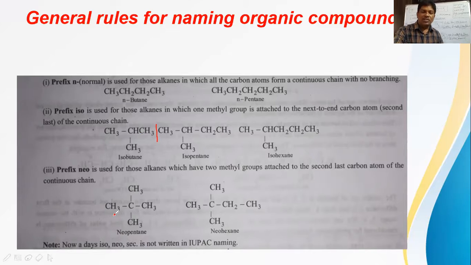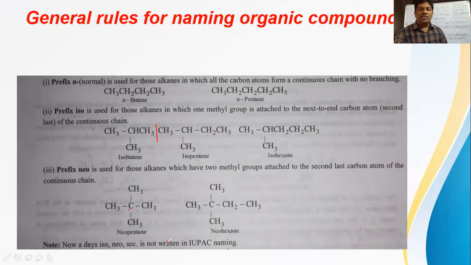The second last carbon has 2 methyl branches on it. That's why it is called neopentane. And it is neohexane because the second last carbon has 2 methyl branches on it, with 6 carbons and 14 hydrogens, C6H14, which is hexane. In the common name system, we have given the name neohexane.